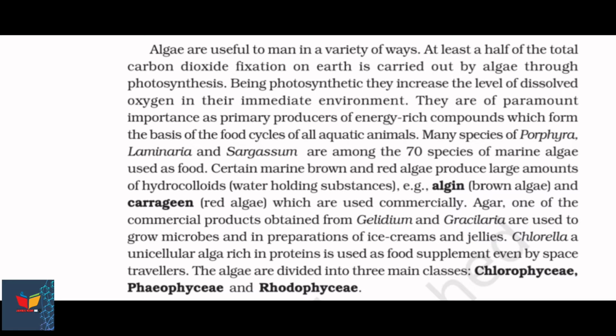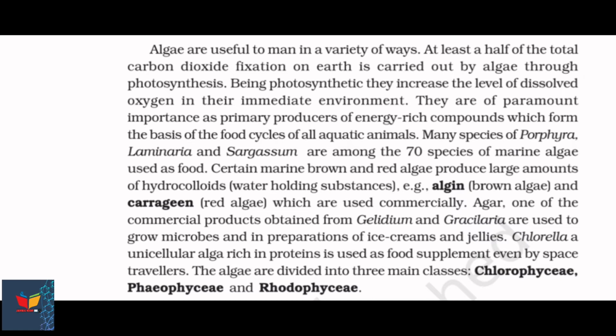Many species of, first, Porphyra, second, Laminaria, and third, Sargassum are among the 70 species of marine algae used as food. Certain marine brown and red algae produce large amounts of hydrocolloids, water-holding substances, for example algin from brown algae and carrageen from red algae, which are used commercially.